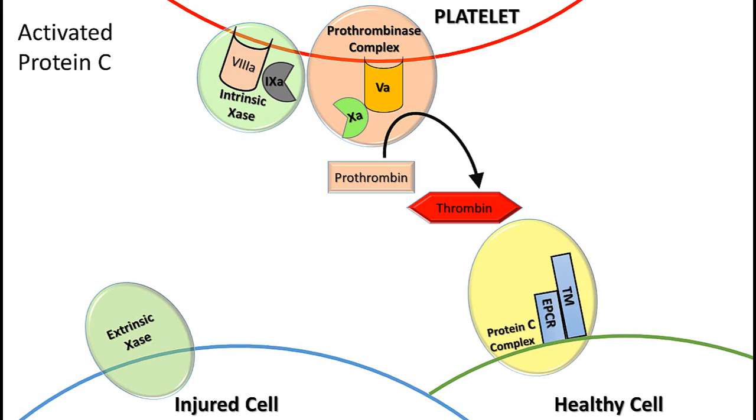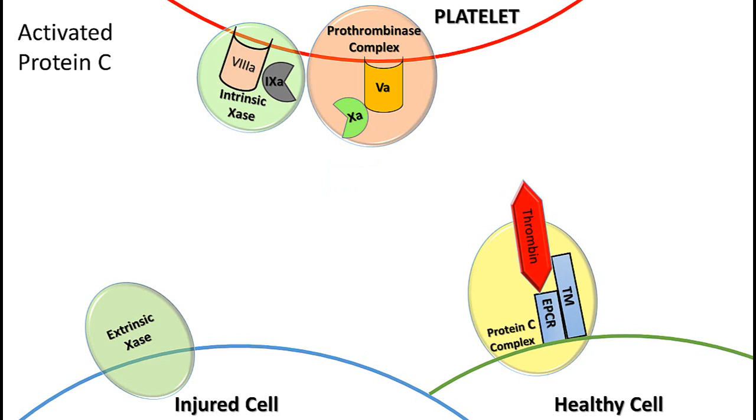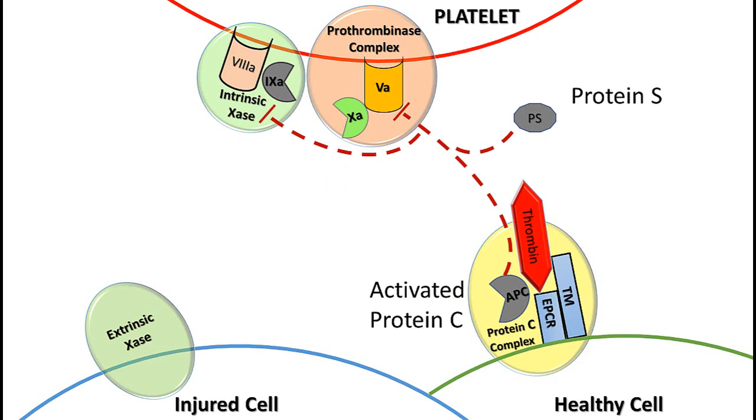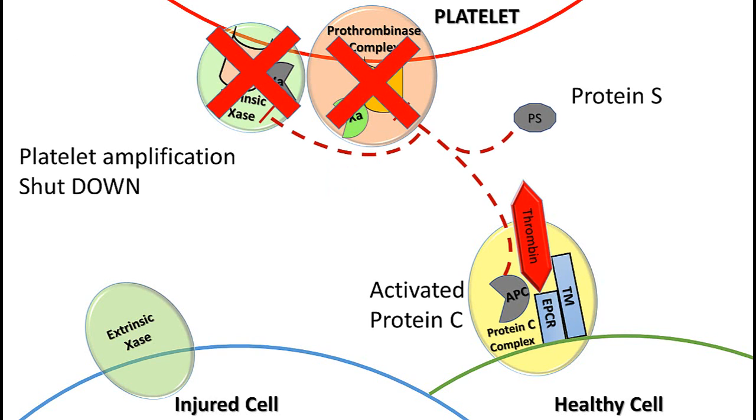On the surface of this healthy cell, thrombin would find a protein C complex. It will bind and activate protein C. Protein C will then negatively feed back on the platelet amplification process at both the intrinsic tenase and prothrombinase complex levels, and its activity will be catalyzed by protein S to shut down platelet amplification.